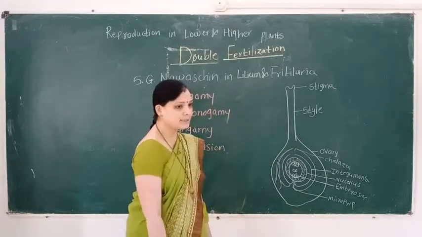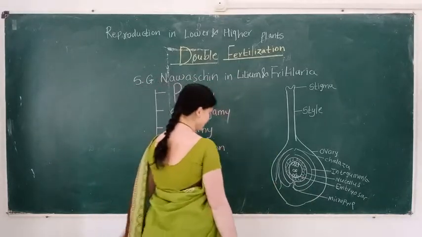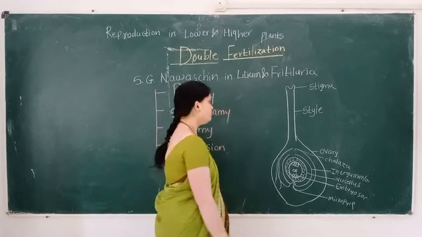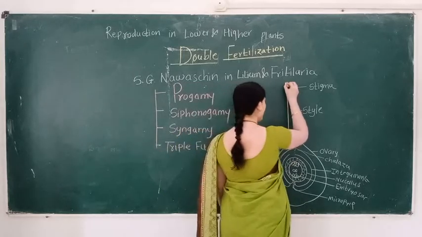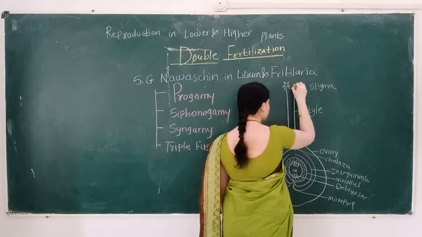In double fertilization, what changes take place? First, the pollen grain reaches the stigma.